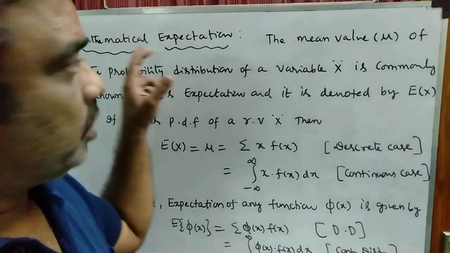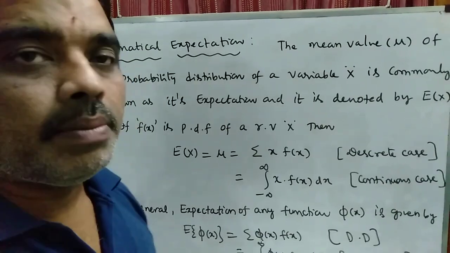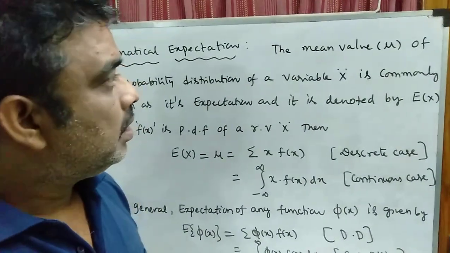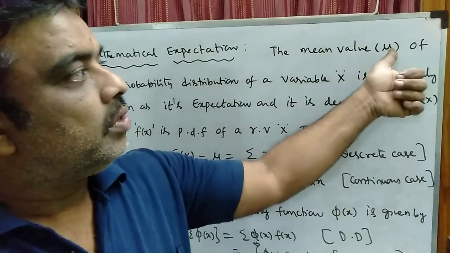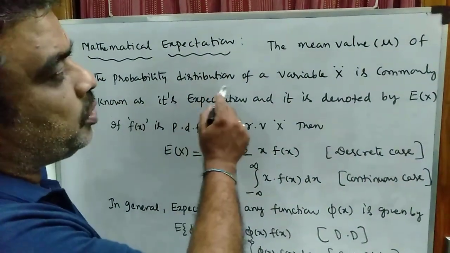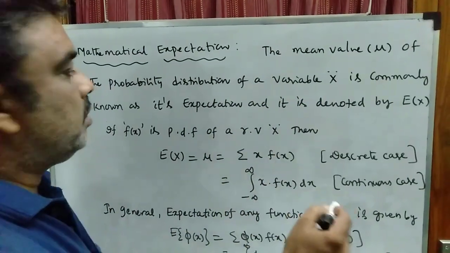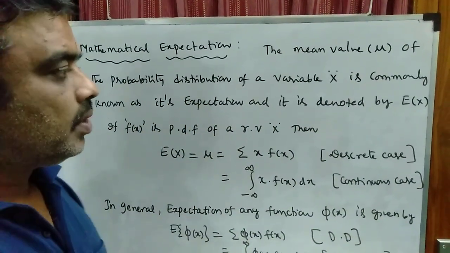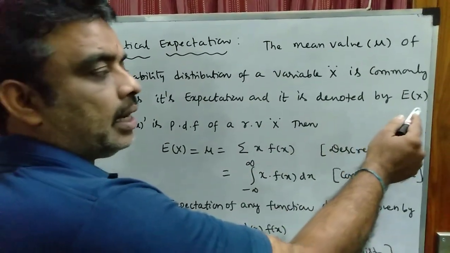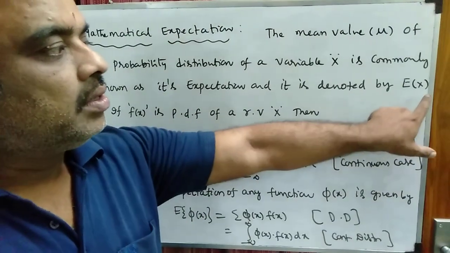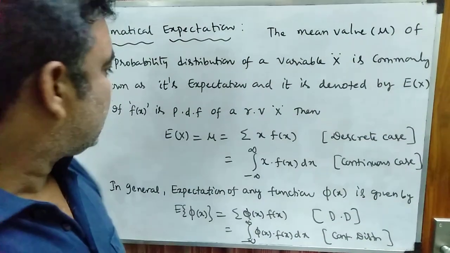Mathematical expectation. So what is the mathematical expectation? It is nothing but a mean. The mean value, denoted by mu, of the probability distribution of a variable capital X is commonly known as its expectation, and it is denoted by capital E of X. That means expected value of the random variable capital X.